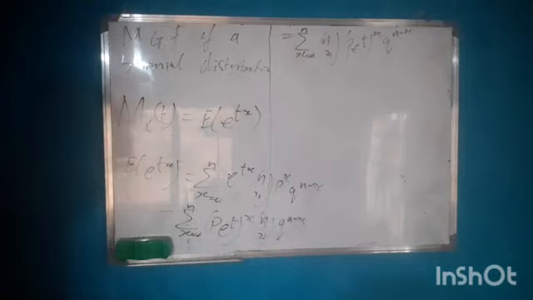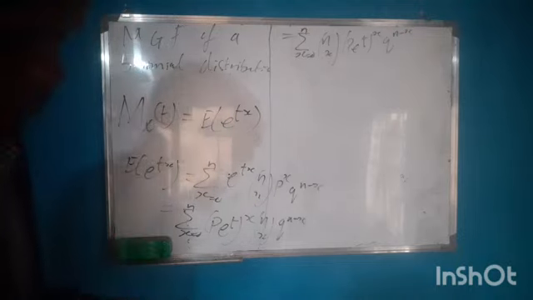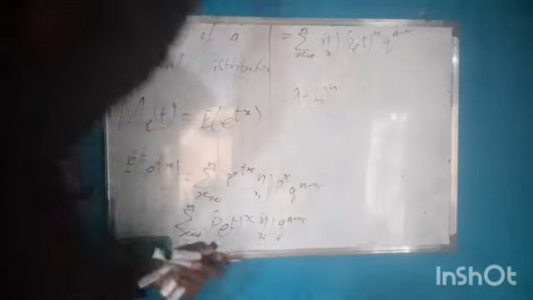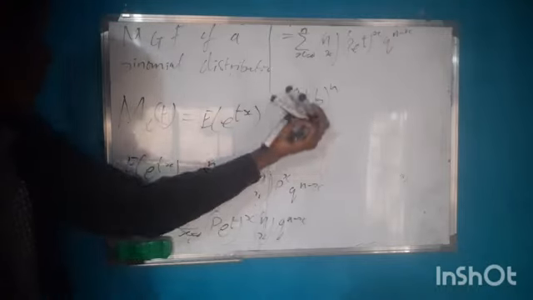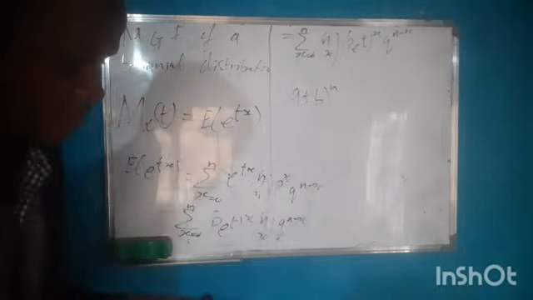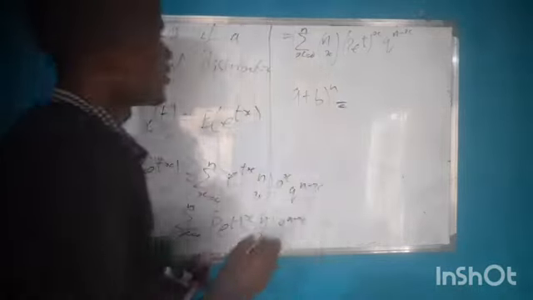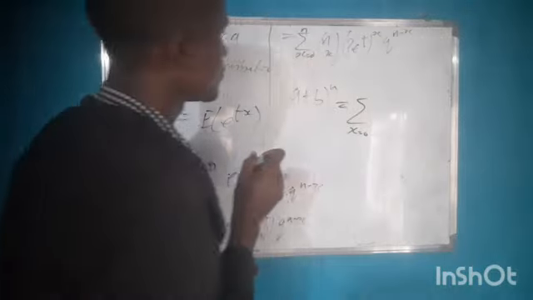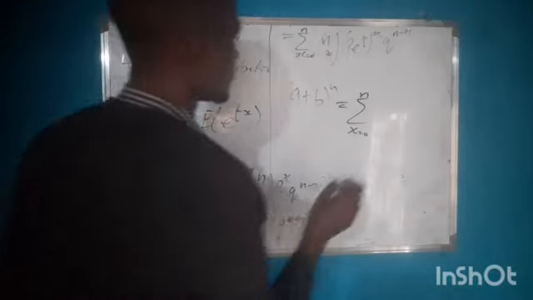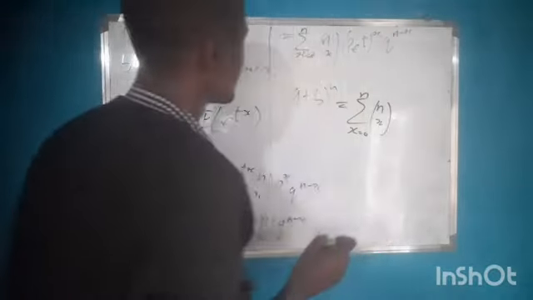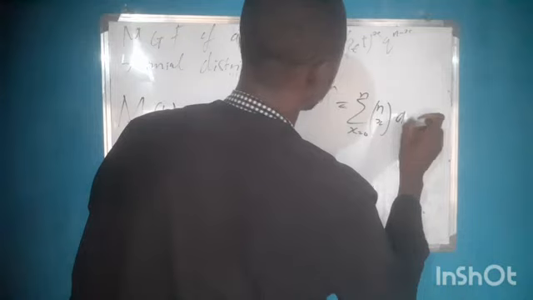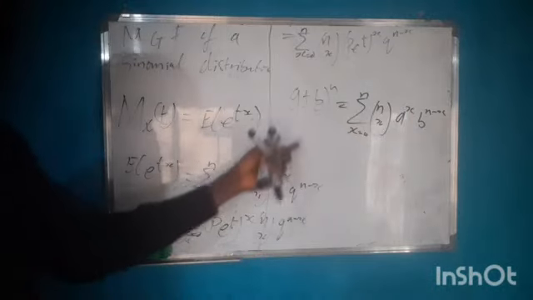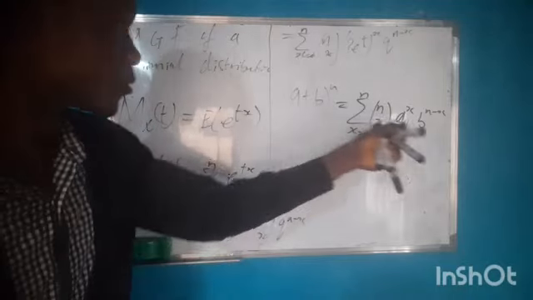But in mathematics, the binomial expansion helps us to know that if you have (a plus b) raised to power n, it is also the same thing as the summation as x equals 0 to n of n combination x, a raised to power x, b raised to power n minus x. Mathematics made us to know that this is equal to this.